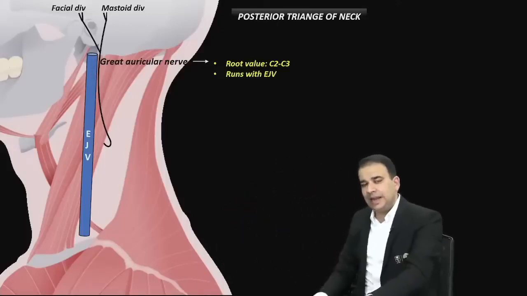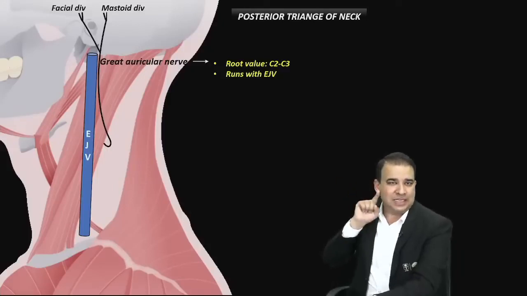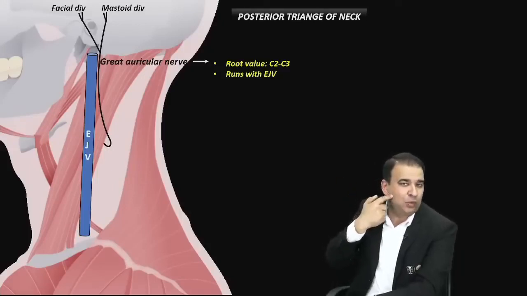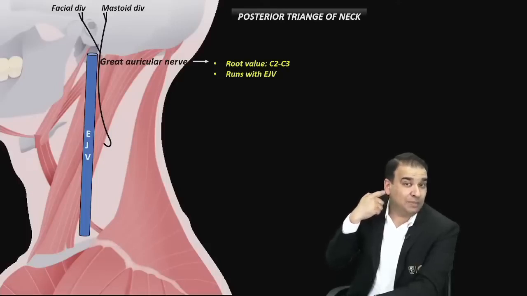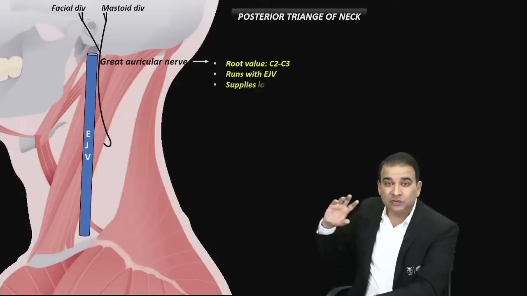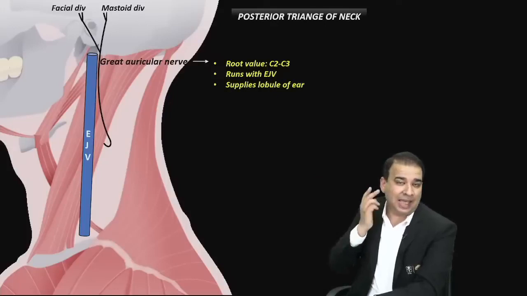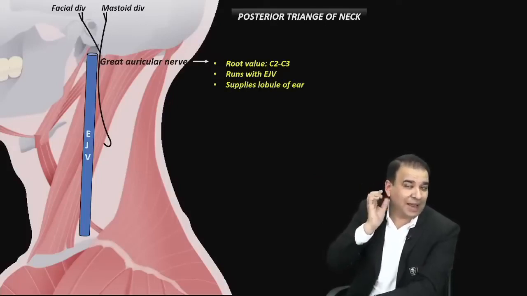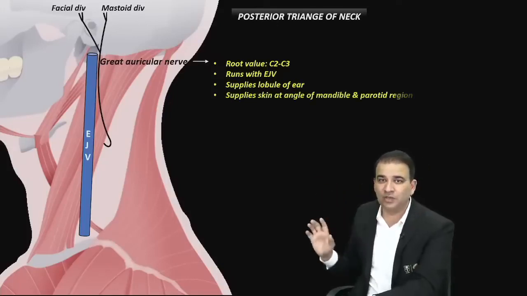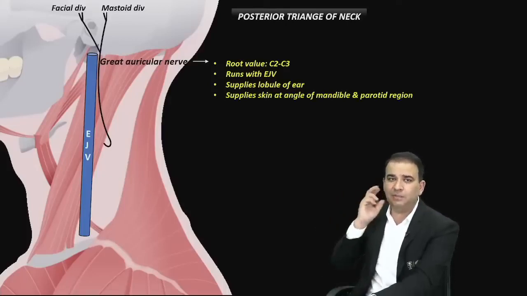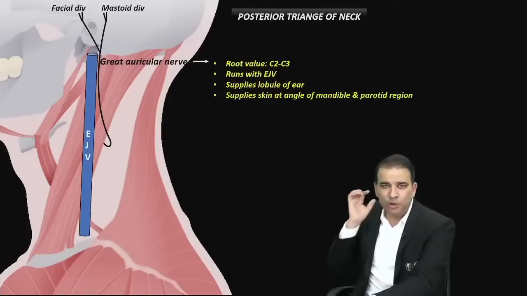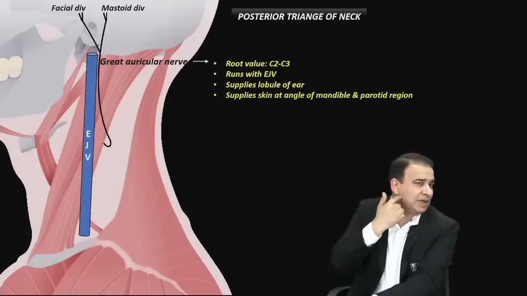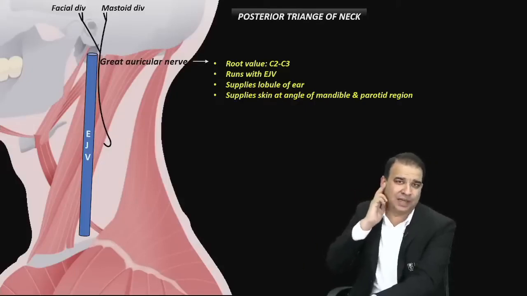Second thing, when the great auricular nerve goes above, its facial branch will supply the skin over the angle of mandible and parotid area, and the mastoid branch will supply the skin over the mastoid process also. So the nerve goes above and supplies the skin of the angle of mandible, the lobule of the ear, and the mastoid process also. It supplies the lobule of the ear, the angle of mandible and parotid area, and the skin over the mastoid process.